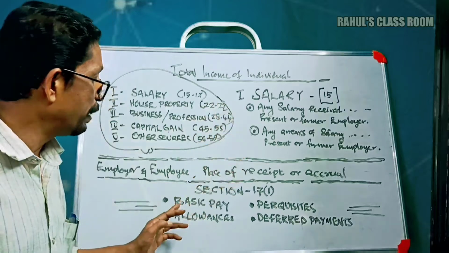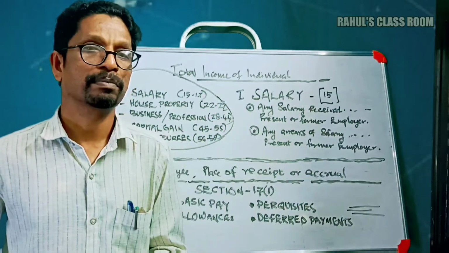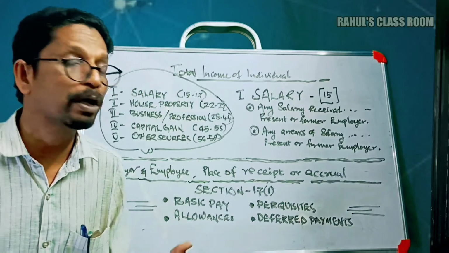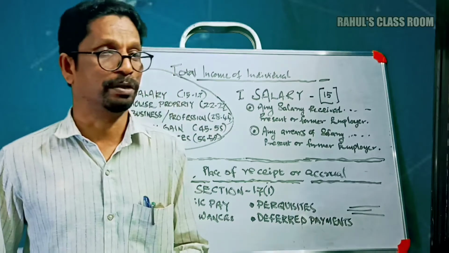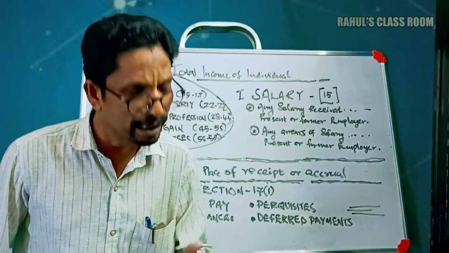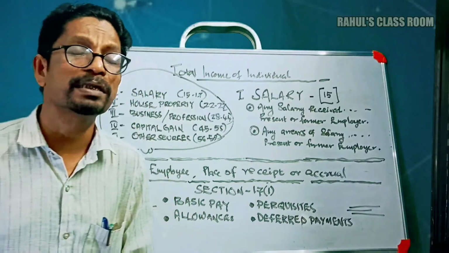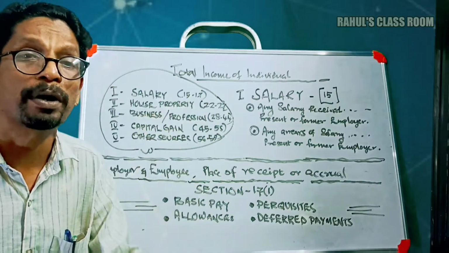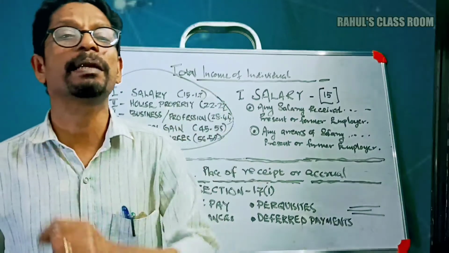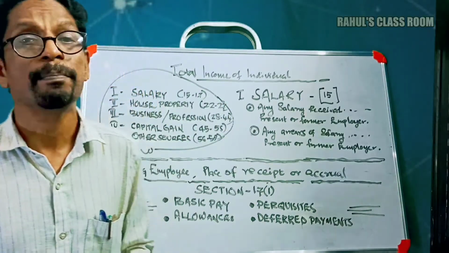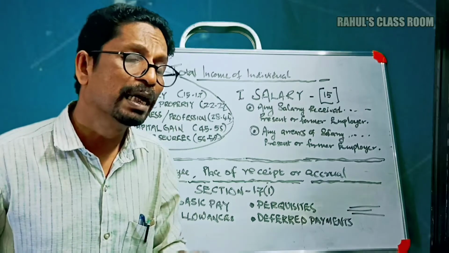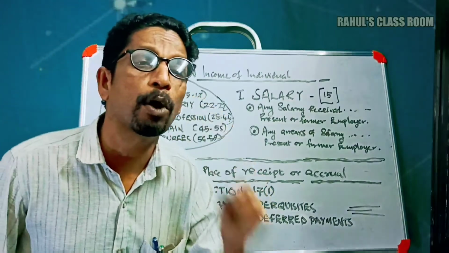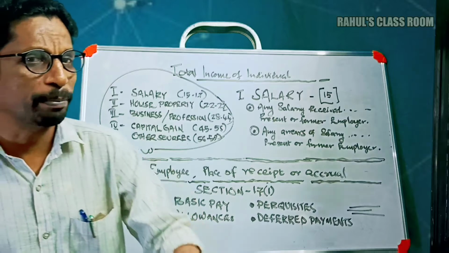So what is the meaning of basic pay? Mr. Amal Paulos, what's the meaning of basic pay? Because I think your mother is working as a teacher there. So basic pay means the minimum amount of wages given or offered by the employer to the employee as per the agreement between these two, that means the employer and the employee. So basic pay means the minimum amount of remuneration given by the employer to the employee. You understand now?